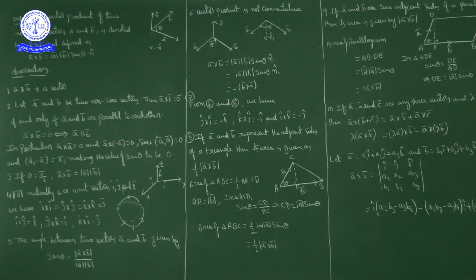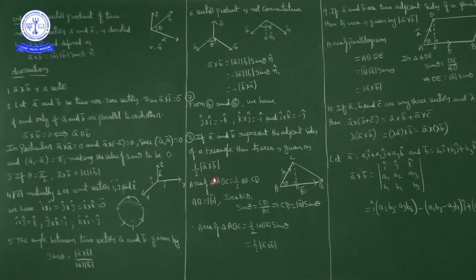Now the unit vector along the z axis is k cap. So I cross j is k. I cap cross j cap is equal to magnitude of I cap into magnitude of j cap into the sine of the angle between the x axis and y axis, which is pi by 2, sine pi by 2, into a vector perpendicular to the plane generated by the x axis and y axis. That is the z axis, and the unit vector along the z axis is k cap. So I cap cross j cap is equal to k cap.